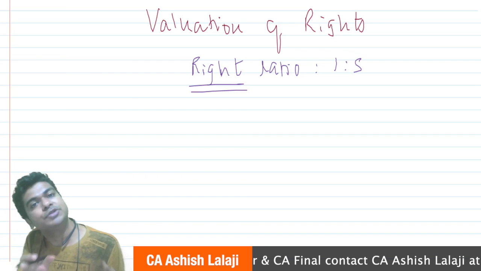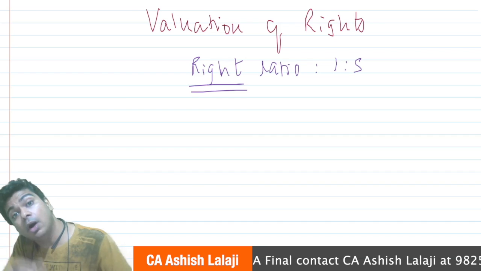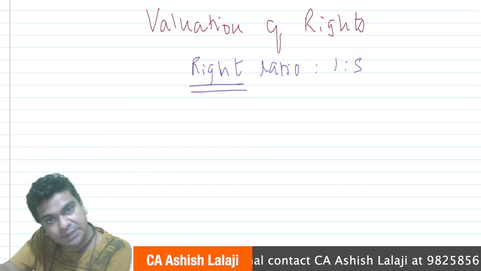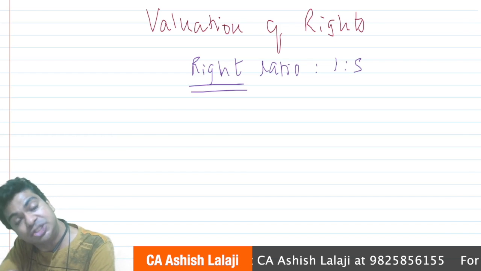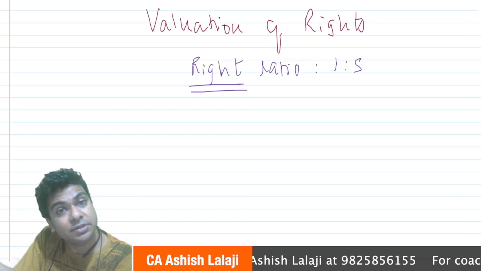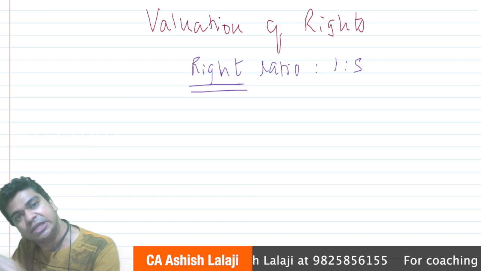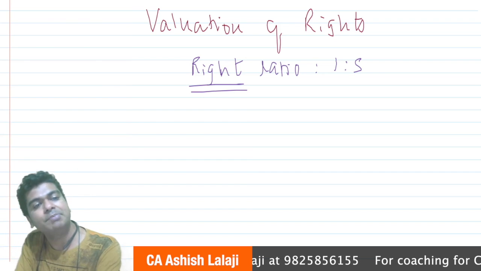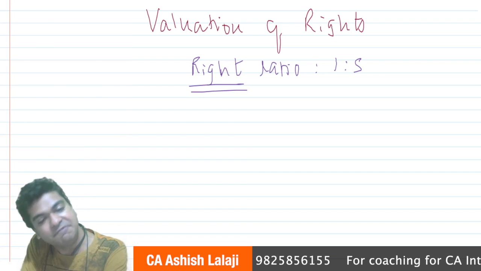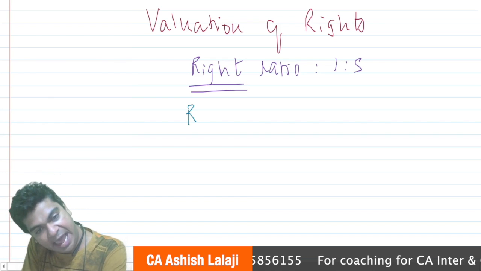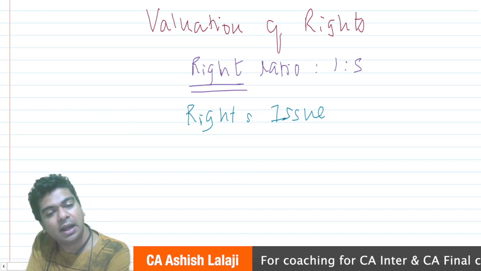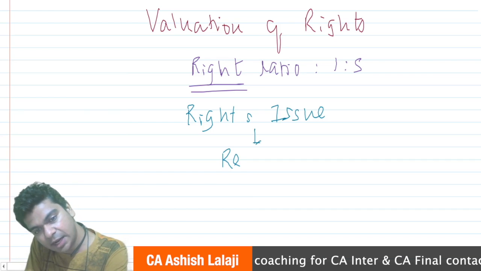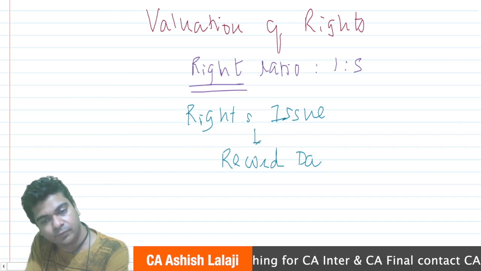The company wants to urge its existing shareholders, communicate to its existing shareholders that please apply for the rights issue, but the company does not know who its existing shareholders are. So you know what a company will do? For the rights issue, the company will declare what is known as a record date.